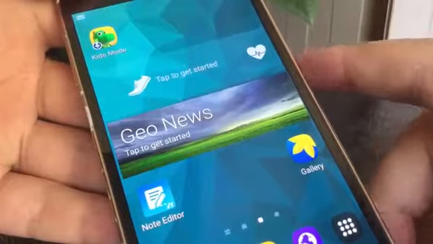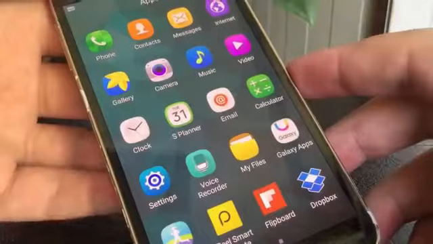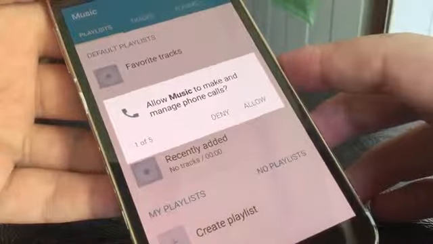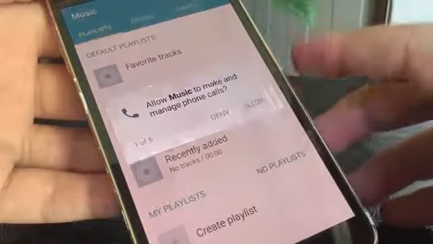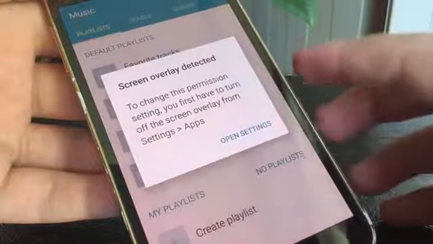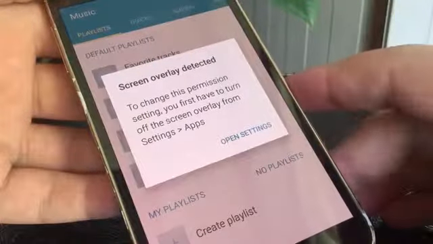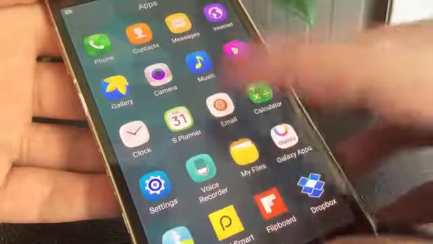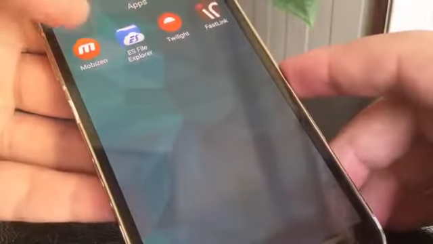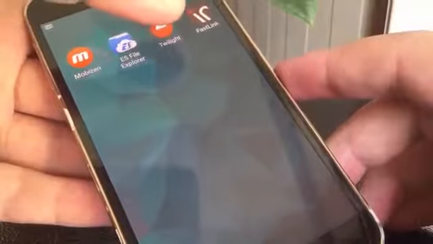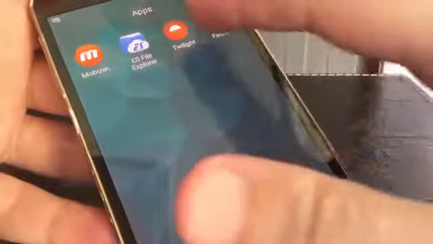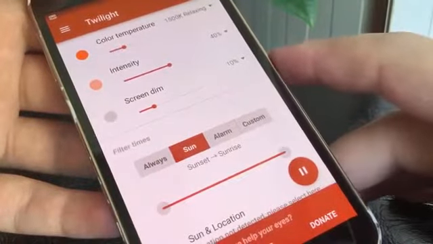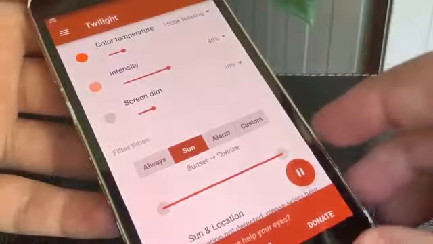Now let's go to the third scenario. Again, screen overlay detected. And this time, it's not because there is a hidden or shown menu on the screen. I showed you the first and second scenarios. Now, the Twilight app is the cause. Just pause it to remove the drawing over screen.